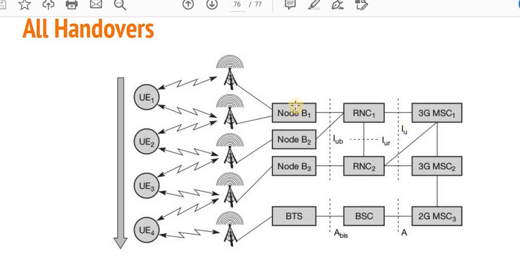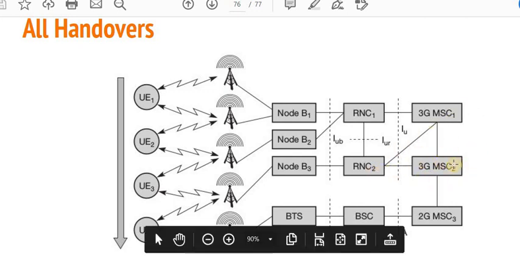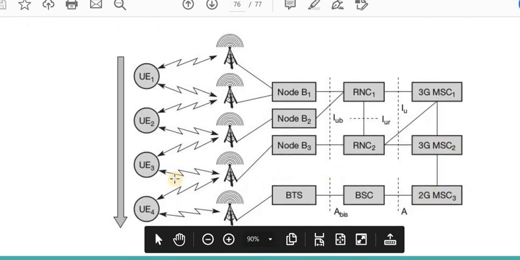When the UE performs an intercity handover, like from Nagpur to the Mumbai area, then the RNC will be updated, and this RNC is used to provide the information to the previous MSC, as well as to provide the services by the new MSC in the 3G area.